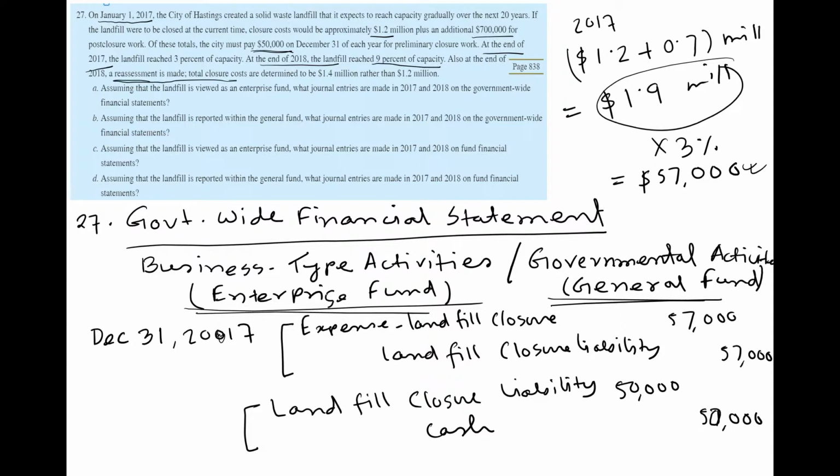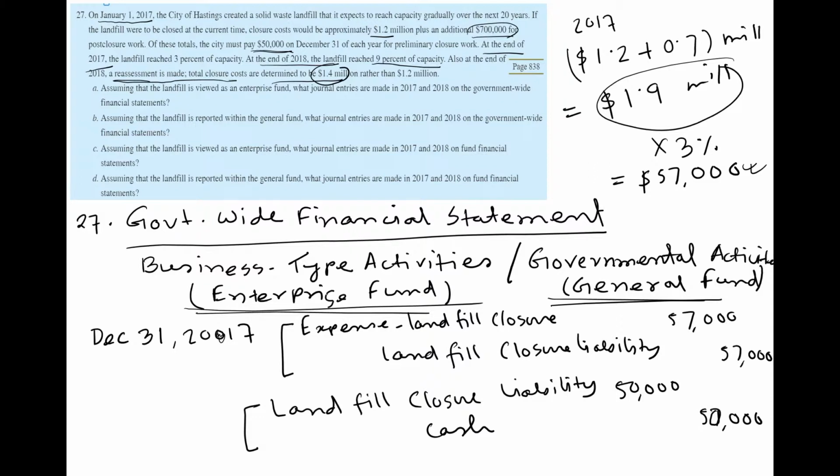Because of this reassessment, the new closure cost is 1.4 million rather than 1.2 million. That means they have a new closure cost of 1.4 million, and don't forget about this post-closure cost 700,000. So that means 1.4 plus 0.7 million, which is 2.1 million.